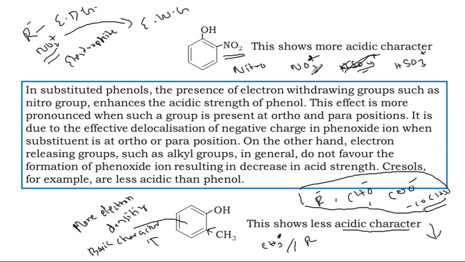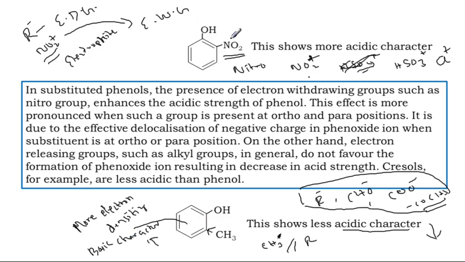So this and all are C plus, Cl plus, these are electrophiles, that is electron withdrawing groups. This is an electron withdrawing group, and these are electron donating groups. Negative means electron donating group. So whenever an electron donating group is attached to phenol, acidic character is reduced and basic character increased.